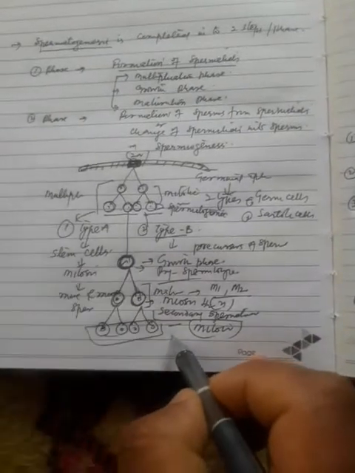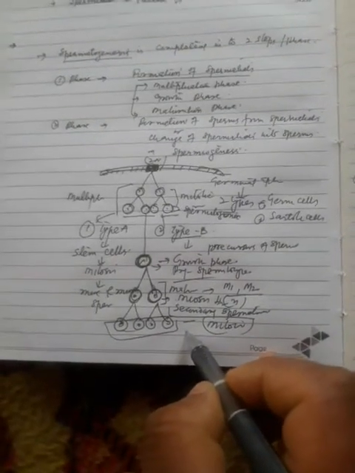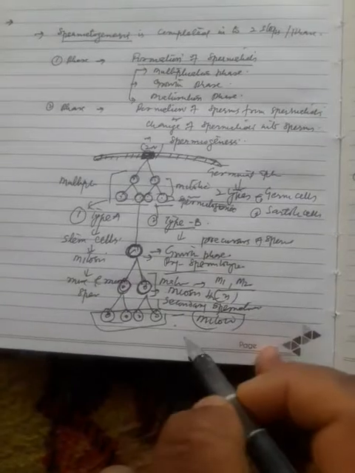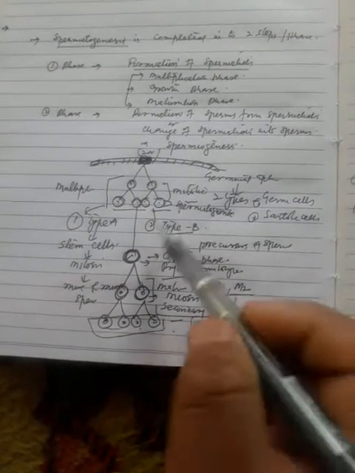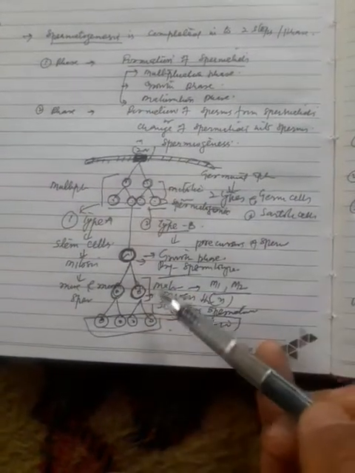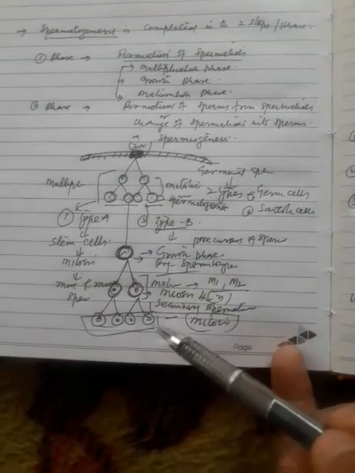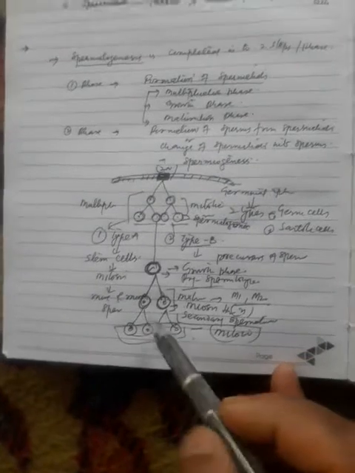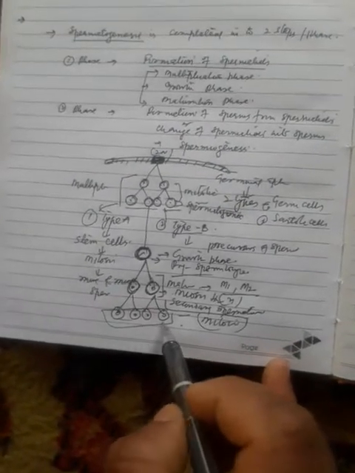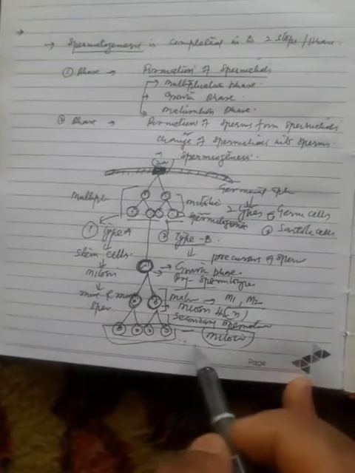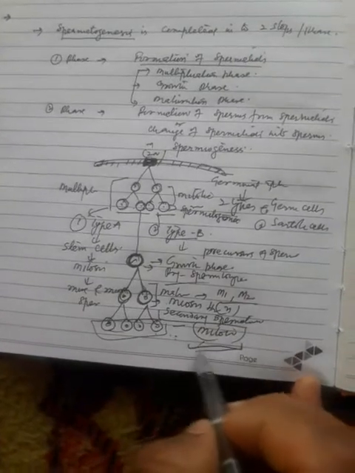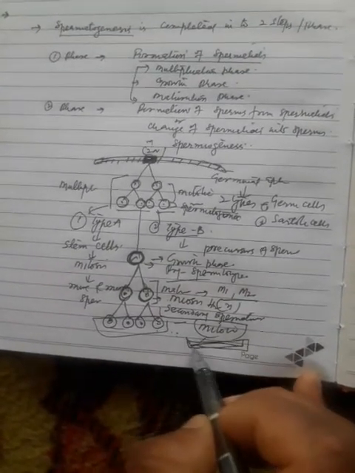This is the first phase of spermatogenesis, which is complete here. In the first phase, there are three stages: multiplication phase, growth phase, and maturation phase. So during these phases, four haploid spermatids are formed. So this was about the formation of spermatids.